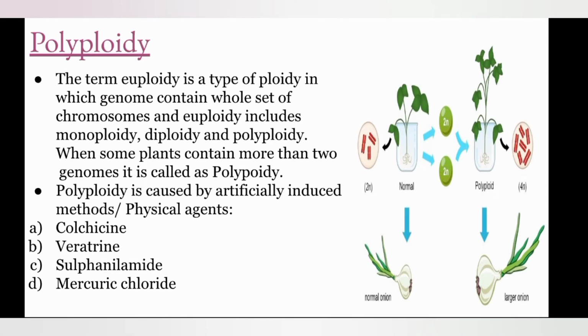The eighth factor is polyploidy. The term euploidy is a type of ploidy in which the genome contains whole set of chromosomes, and euploidy includes monoploidy, diploidy and polyploidy. When some plants contain more than 2 genomes, it is called polyploidy. The polyploidy can be caused by artificially induced methods or physical agents such as colchicine, veratrine, sulfanilamide, mercuric chloride.